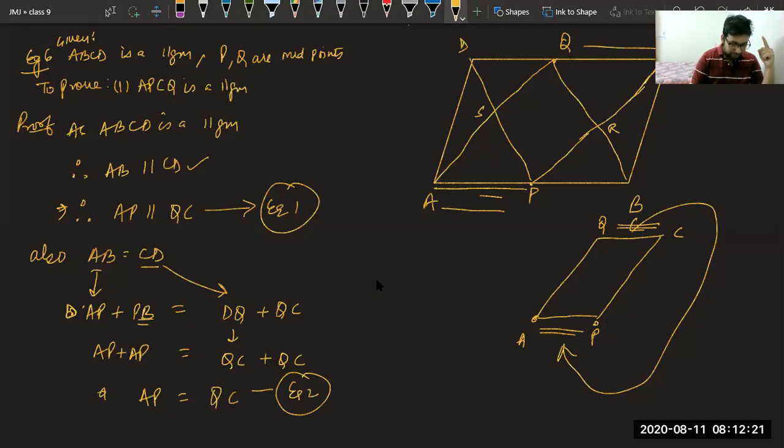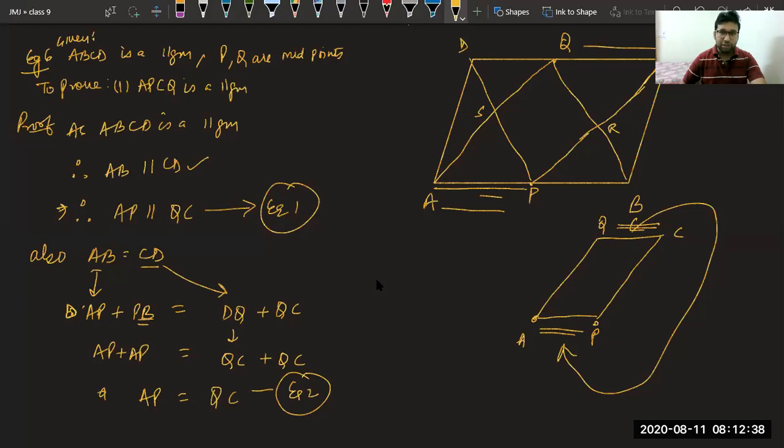Okay, Ansh, Ananya, Soham, Utkarsh, Piyush. But others, please reply. Vaishnav, are you able to understand this? How I proved APCQ a parallelogram? Okay, now Moksh is saying no.